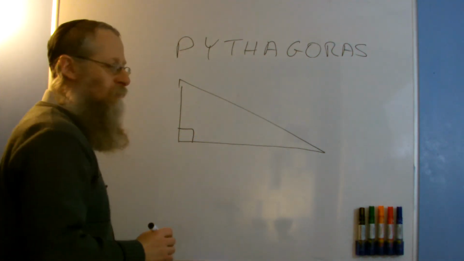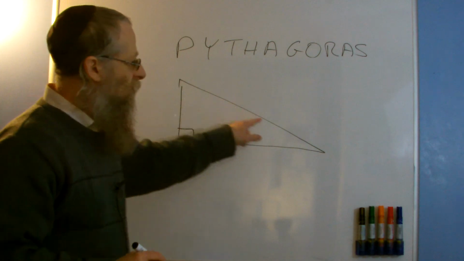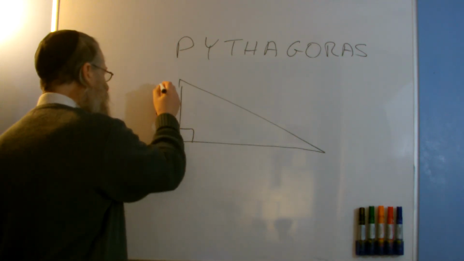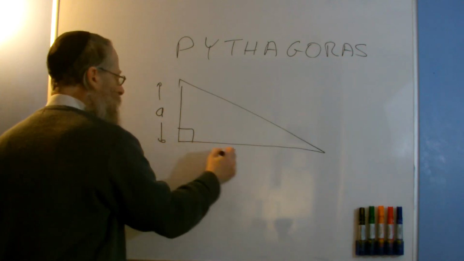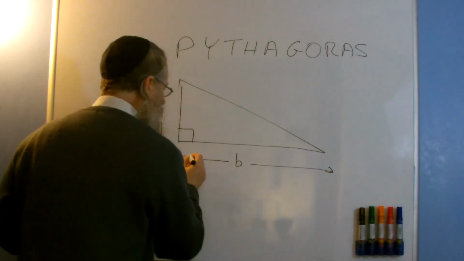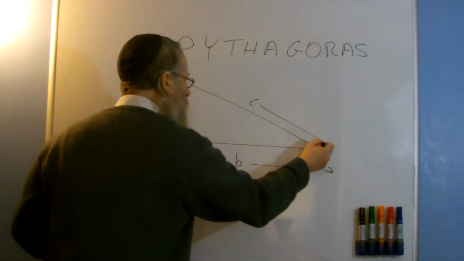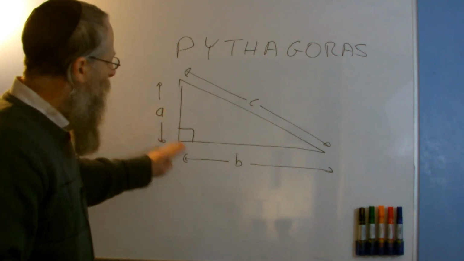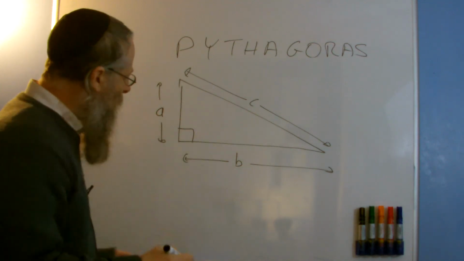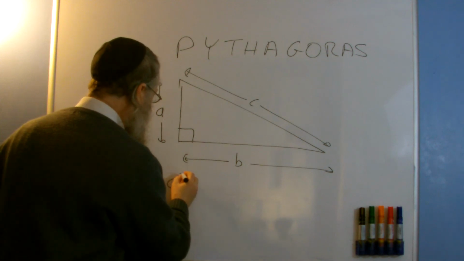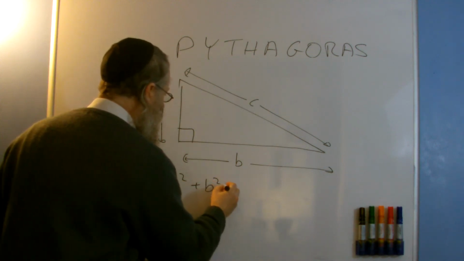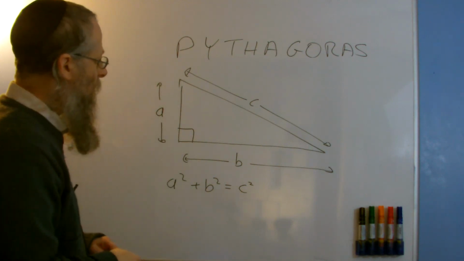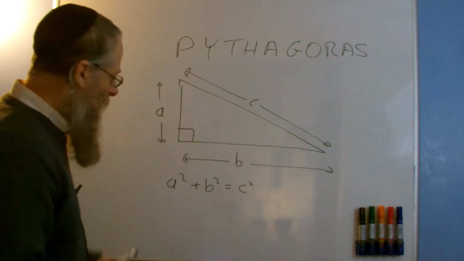A right angled triangle, which has 90 degrees, and this side is called the hypotenuse, and generally speaking they give these sides letters. This is length A, this will be length B, and this will be length C. It doesn't matter if it's centimetres, millimetres, metres or miles. This is just a length. And his theorem said that if you square the two smaller sides, you'll get the square of the hypotenuse, the longer side.